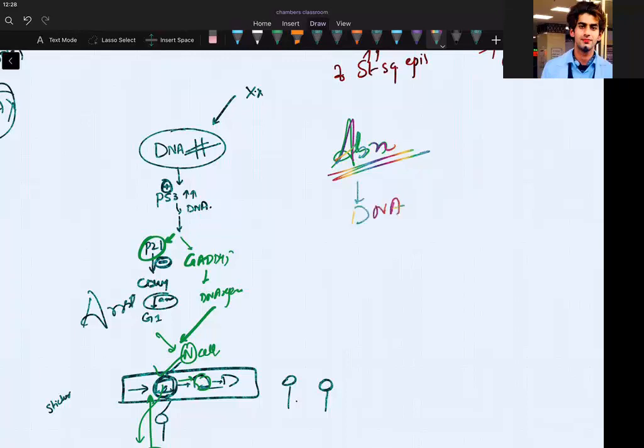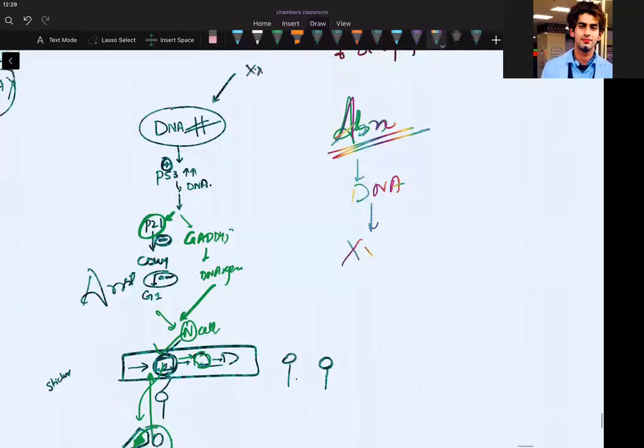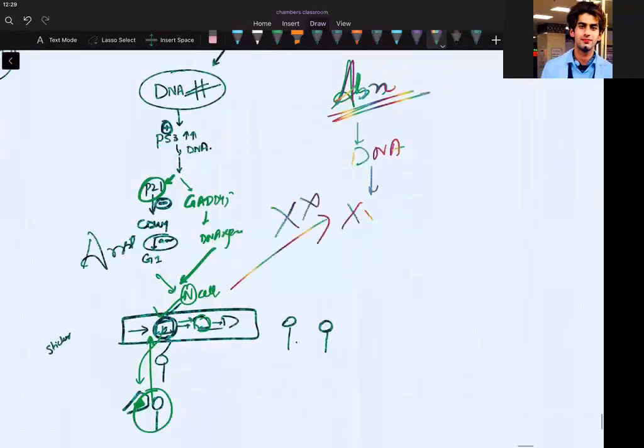DNA damage. Will you activate the P53 dependent things? Can you arrest the cell cycle? Can you repair the DNA? No, you can't do these things. Can't do these things means I'm not able to activate the P53, because P53 is damaged already now. There is loss of P53. How can you activate those things which are dependent on it?